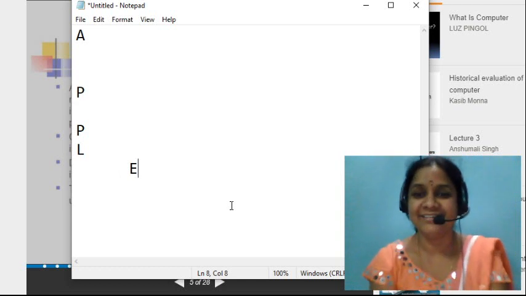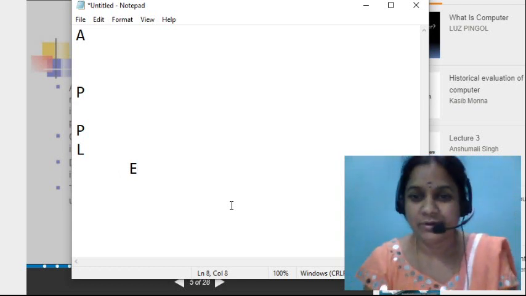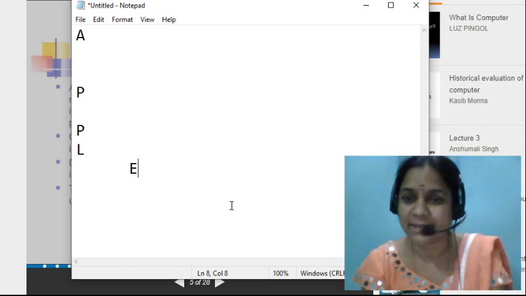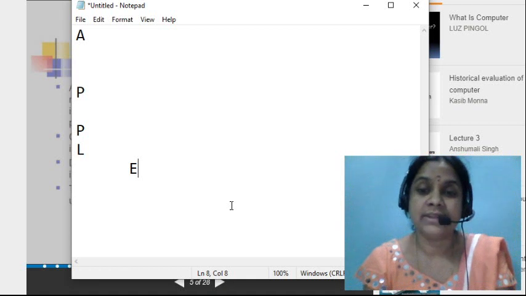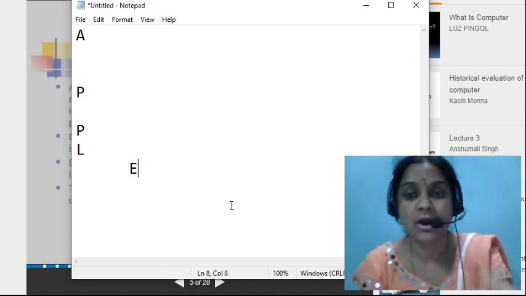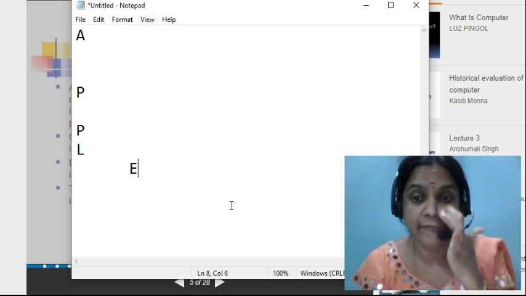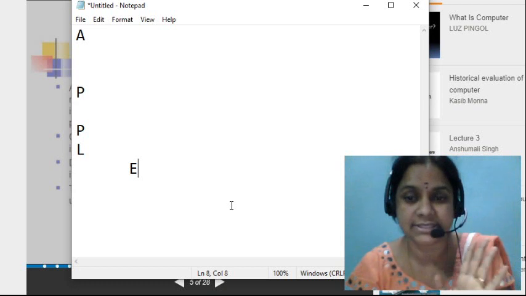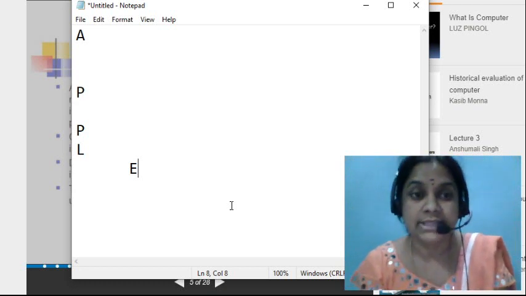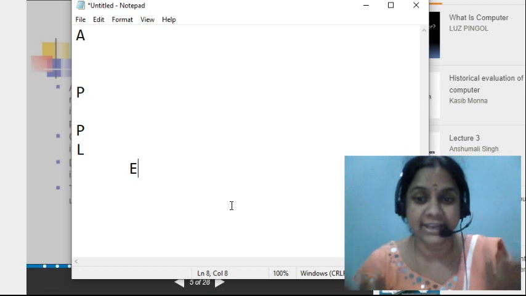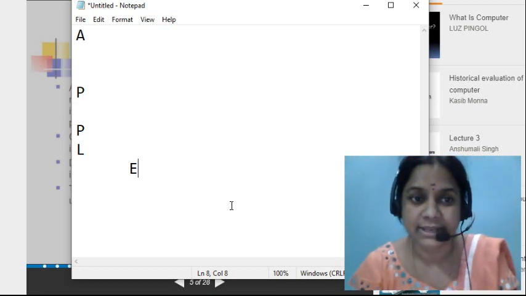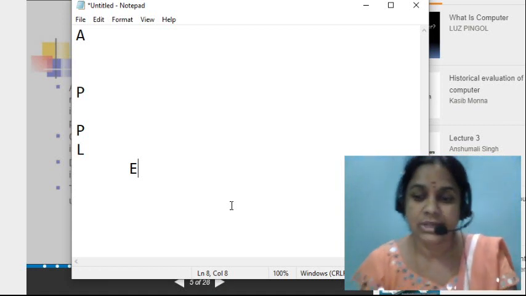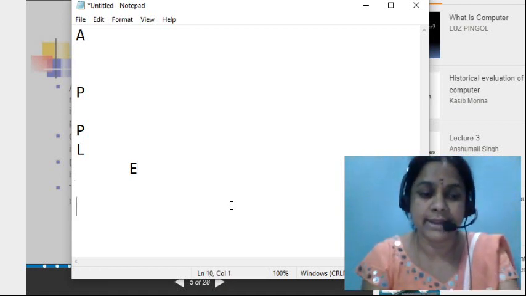What is this here? Letters. We know, but do letters have any meaning? No, they do not have any meaning. The letters or the information, these we are going to call raw facts. These facts do not have any meaning. They are all alphabets. Will they give any meaning here? No.